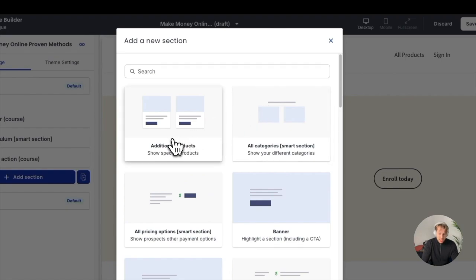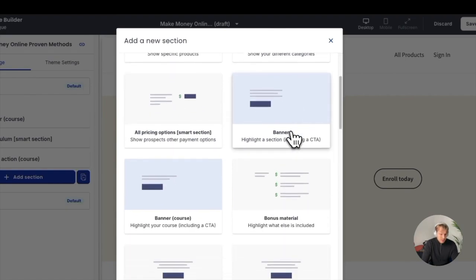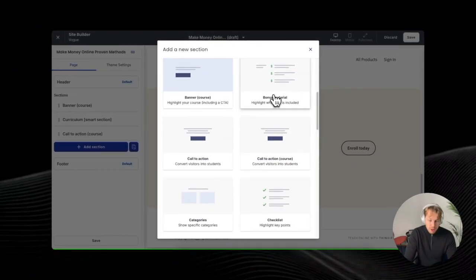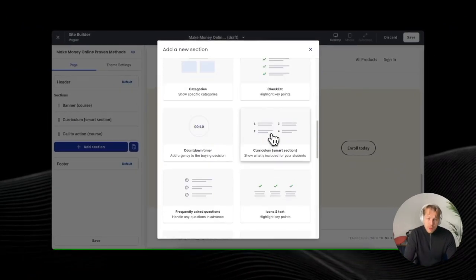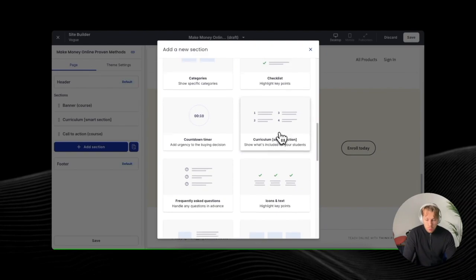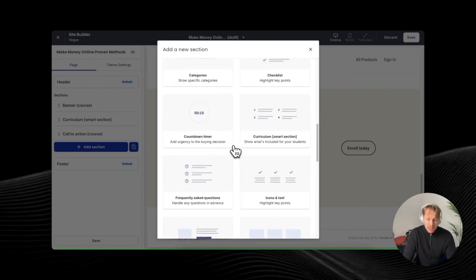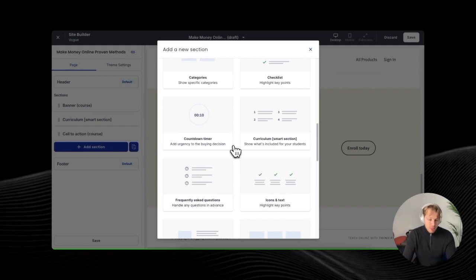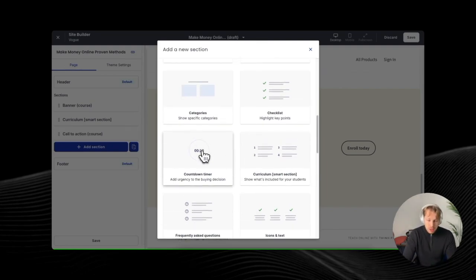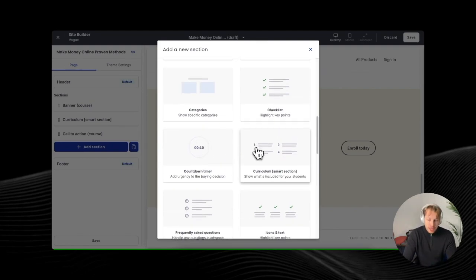So for example, we can do additional products, all categories, banners, pricing options, more banners, bonus materials, calls to action. Perhaps the most common elements that I have seen, while in fact some of the courses seem to have all these elements, like literally, and the landing pages are super long, but the countdown timer can be really good if you're running a flash sale.